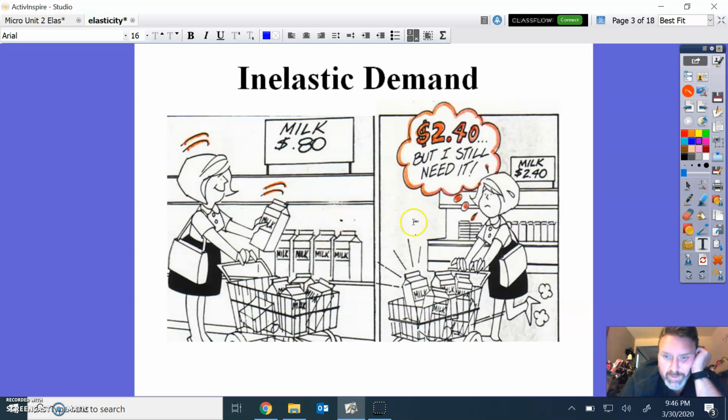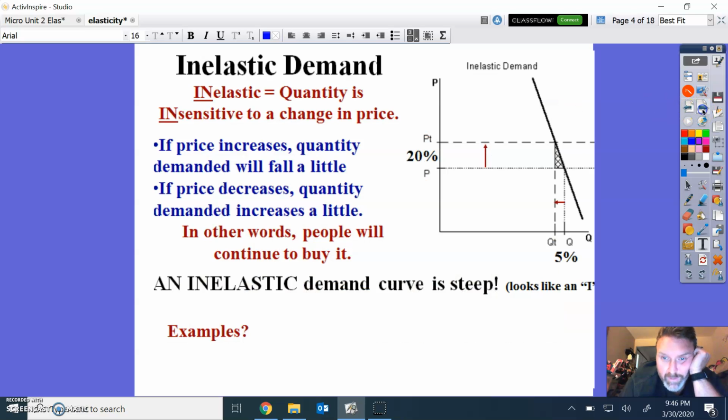Here's an example of inelastic demand, right? Milk at 80 cents, oh, I'll take some. Milk at $2.40, boom. Guys, no matter what, I buy 4 gallons of milk for my family every week. It doesn't matter what the price is. I buy it. So I have an inelastic demand. If it's $4 a gallon, I'm buying it. It doesn't matter to me, right? So it's inelastic, insensitive to a change in price.